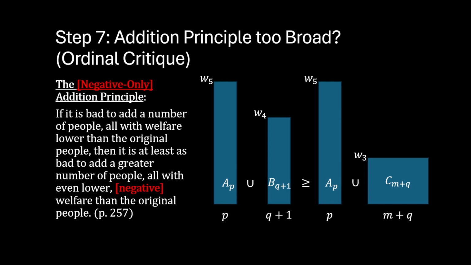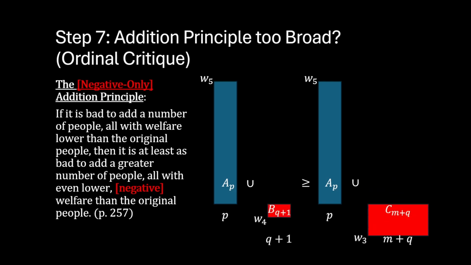And we can see what this might look like by turning these positive rectangle populations into negative rectangle populations. Whereas the positive case was uncertain, the negative case seems clear. The addition principle that is negative only does seem to apply.